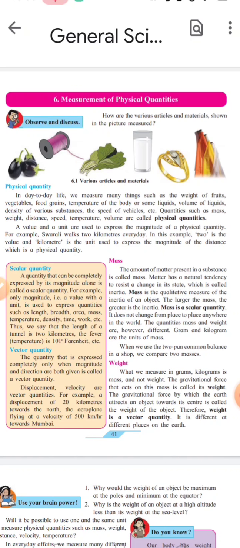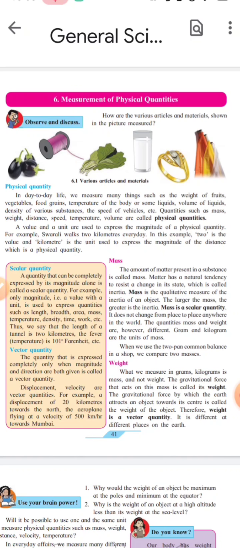Aeroplane is flying at velocity of 500 kilometer per hour towards Mumbai. You know, students, Mumbai is towards the western part of India. So 500 kilometer per hour is a magnitude, and towards Mumbai it is showing direction. Hence, this is the example of vector quantity. Here magnitude also given and direction is also given. Velocity is a vector quantity.